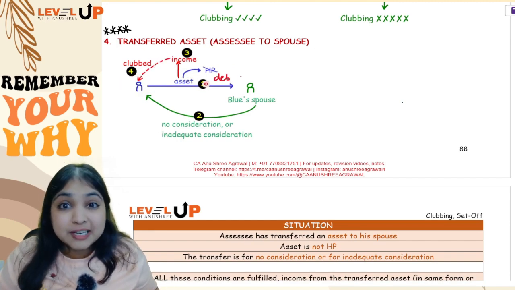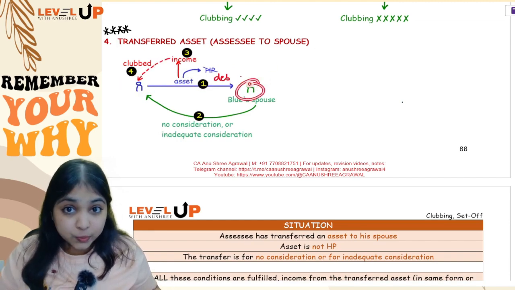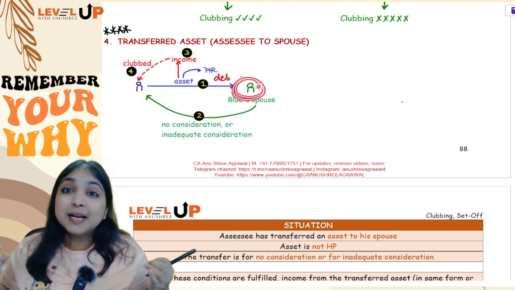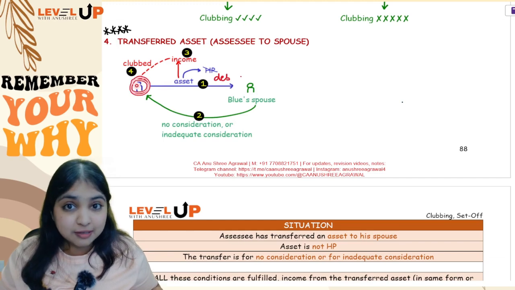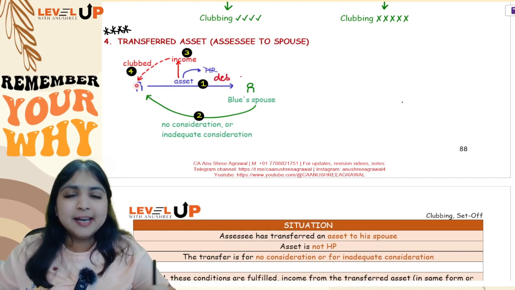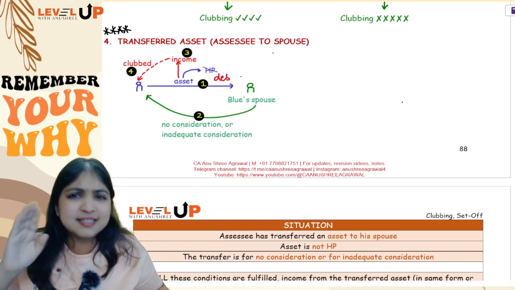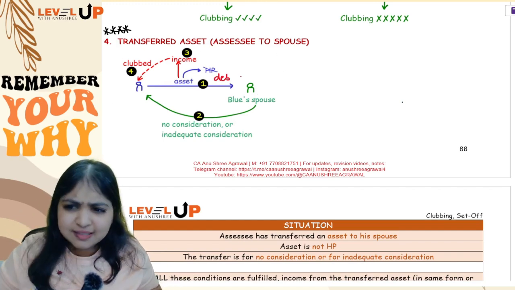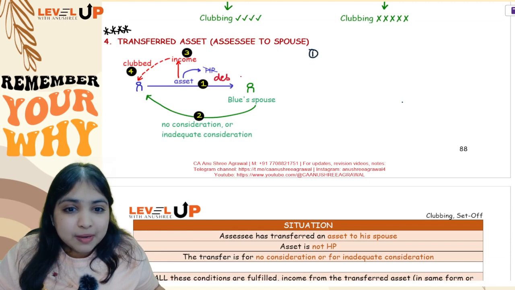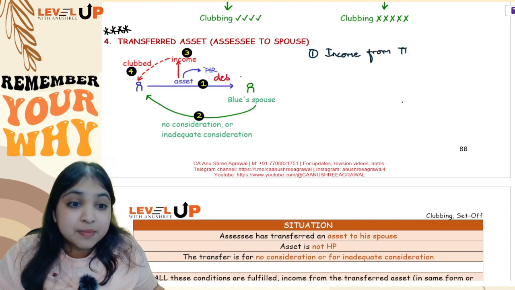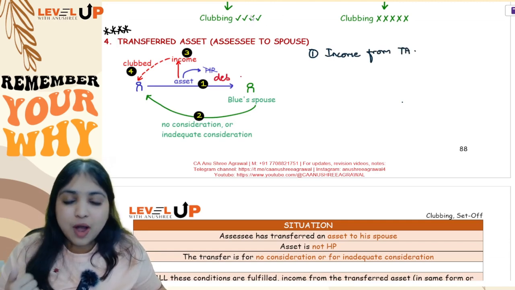Okay, so the debenture interest income that Green is going to enjoy, the debenture interest income which the spouse is going to enjoy, it will be clubbed with the income of the transferor, it will be clubbed with Blue's income, it will be taxed as if it is Blue's income. Okay, so now listen, let us discuss this entire adjustment in this diagram itself. So point number 1, what are we clubbing? We are clubbing income. We are clubbing income from transferred asset. Okay. Then let us continue our example.